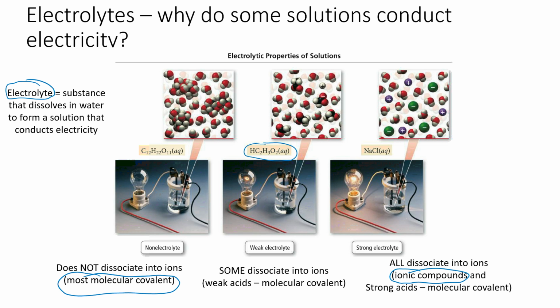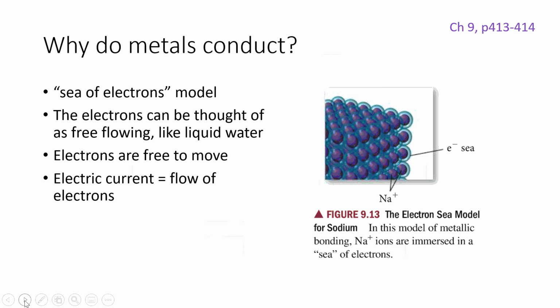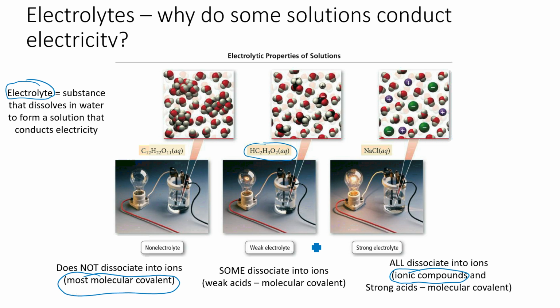So in general, ionic things are electrolytes because they form ions. Molecular covalents tend to be non-electrolytes, but there's an exception with our acids. Acids are molecular covalent, but they are actually electrolytes. We will talk more about acids in unit 7, so we will come back to that later.